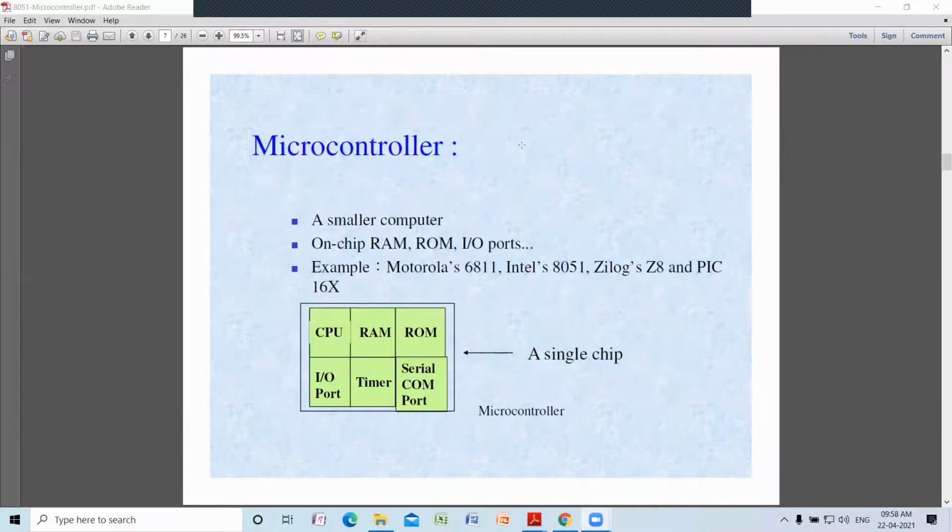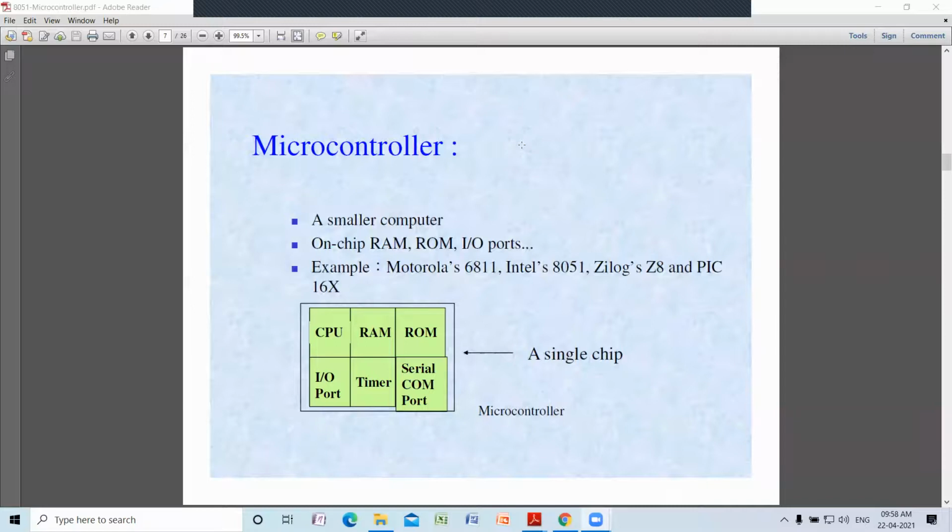Then, what is a microcontroller? Microcontroller itself is a small computer. Everything is brought inside the chip. You can see, a single chip. That is what is called a system on chip. Central processing unit is there, RAM is there, ROM is there on chip, I/O port is there, timer is there, serial communication port is there.